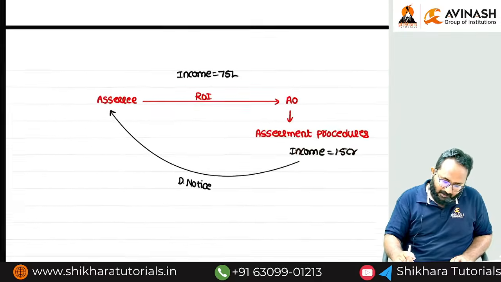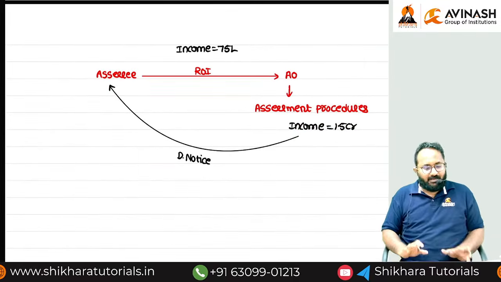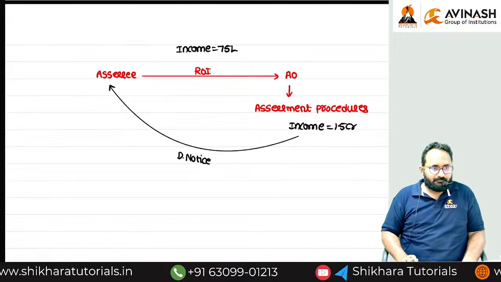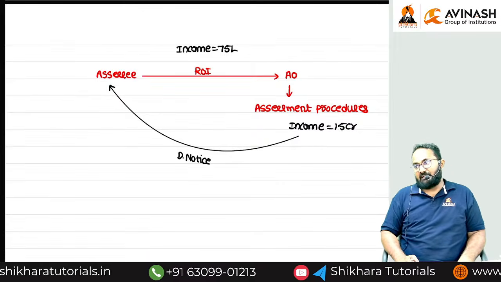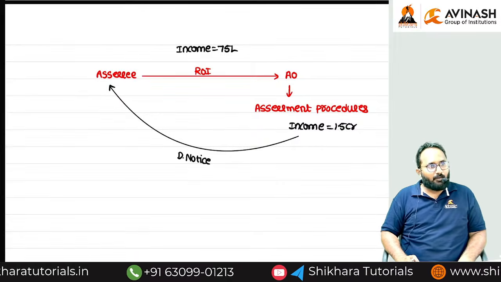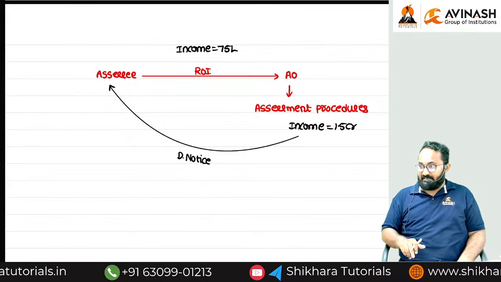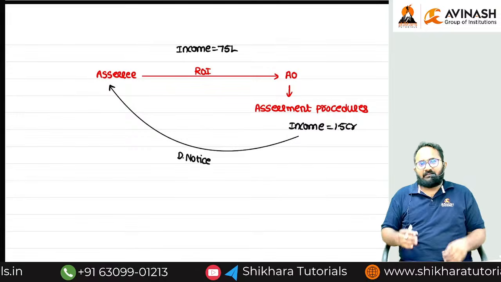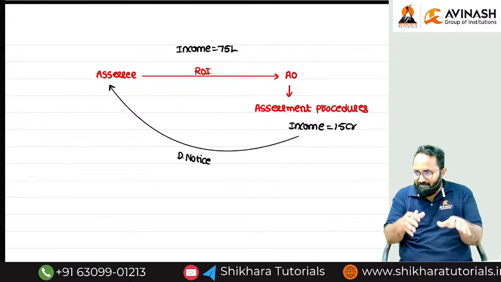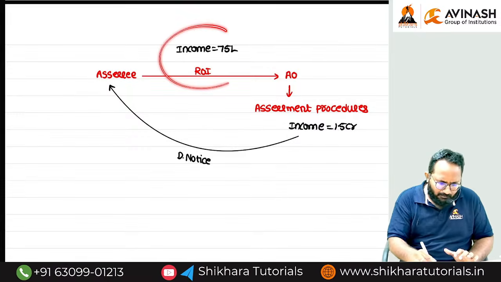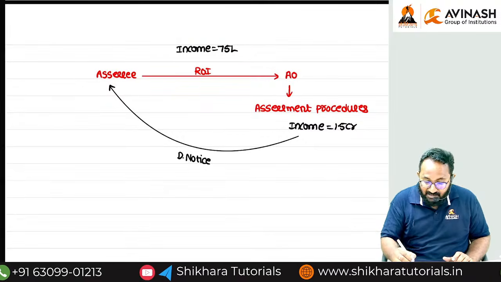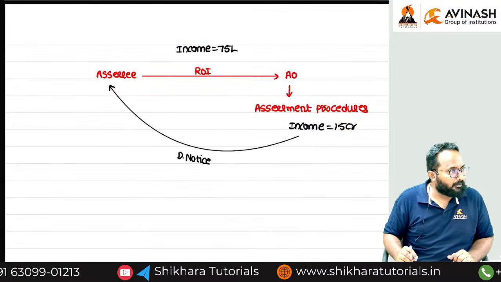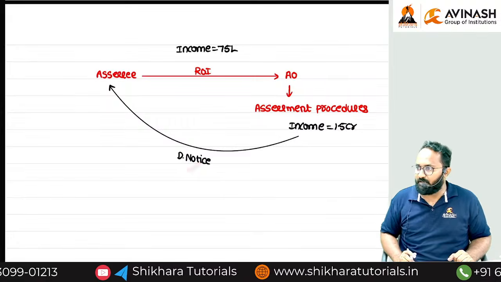Here in my example, I filed a return with 75 lakh income. But the department is saying, how much income do you have? 1.5 crore. They are demanding extra tax also. Just assume I am genuine in this case: I have an income of only 75 lakh, but they are saying 1.5 crore. They are issuing a demand notice also.